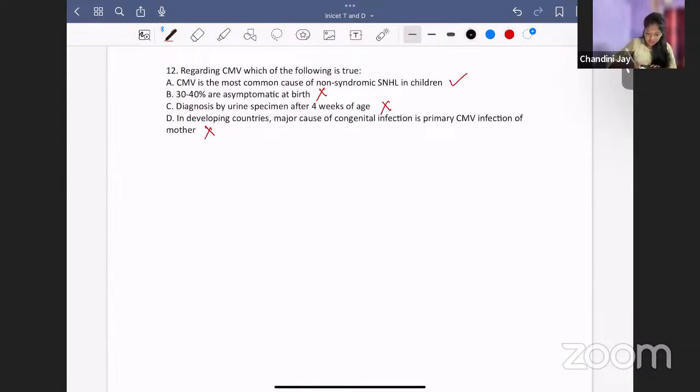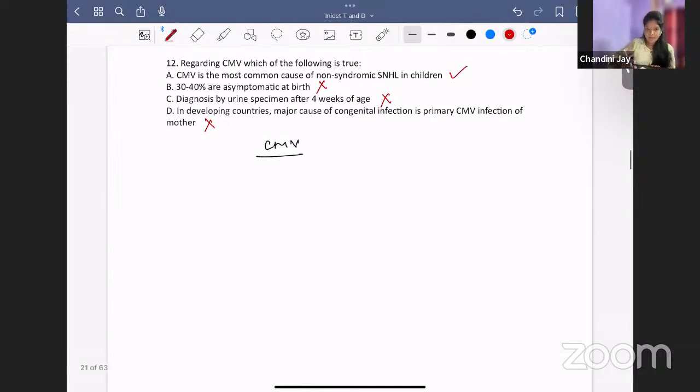So congenital CMV infection is very important. It is one among the TORCH infections, right? Coming to the causes of sensorineural hearing loss in children, 50% of the causes are due to TORCH infection. The most common is TORCH infection. The others are due to syndromes. Now they have said it is non-syndromic, so this is the leading cause of non-syndromic hearing loss in children. Clear? Fine.